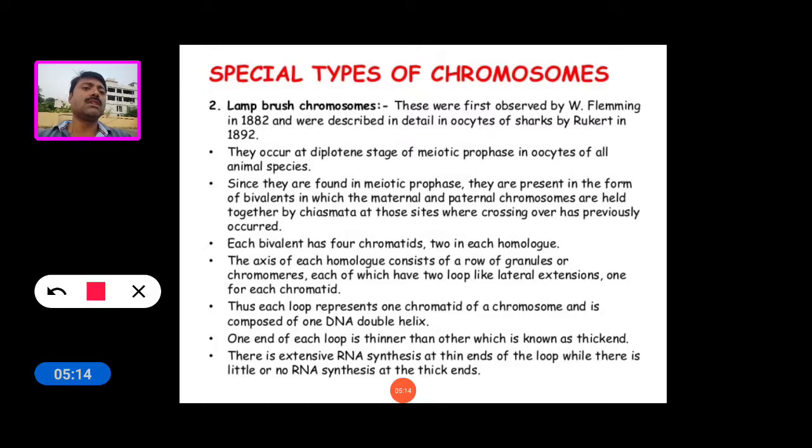They occur at the diplotene stage. What is the diplotene stage? It is a stage of the meiotic prophase, in oocytes of all animal species.